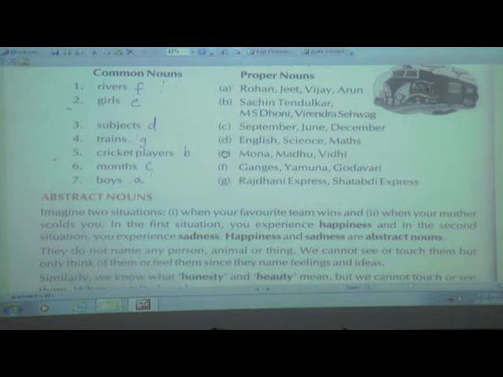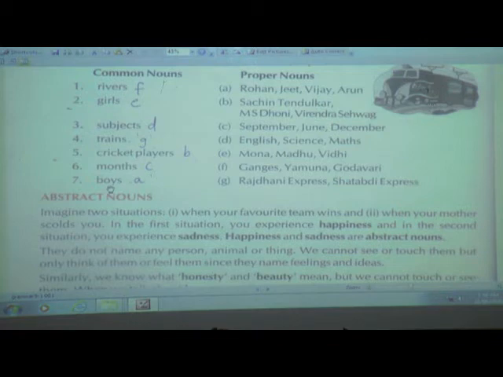Next, the sixth one, that is months. Which are the months now? September, June and December. These are the special names of months, or we can say these are the proper nouns, and the common name given for them is months.